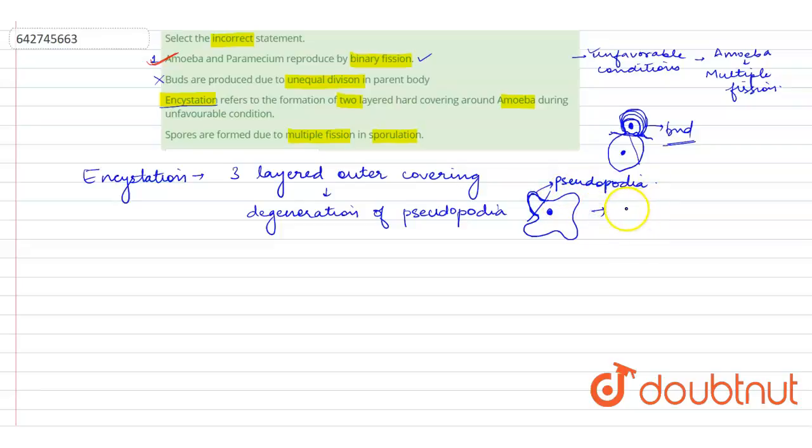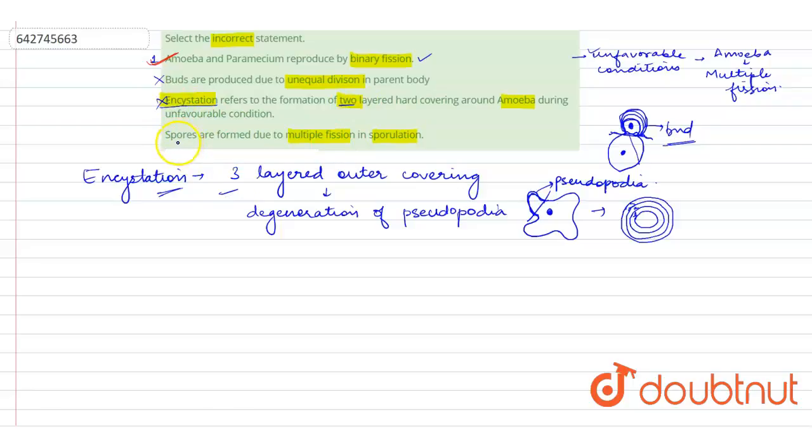In unfavorable conditions, these pseudopodia degenerate and slowly they form a three-layer outer covering. Okay, 1, 2 and 3. This three-layered outer covering is incestation. Why? Because it's creating a kind of cyst around it, right? So this answer is also wrong because they are saying 2, but in reality there are 3 layers.